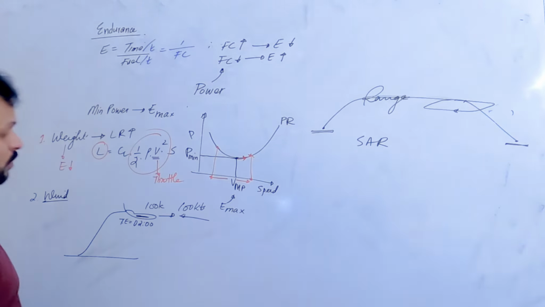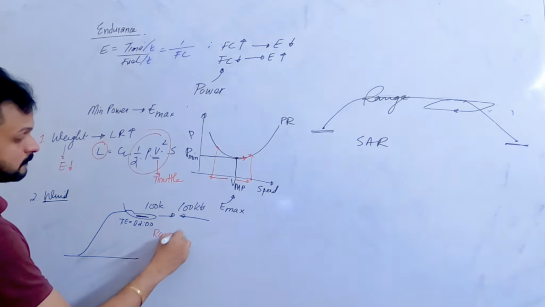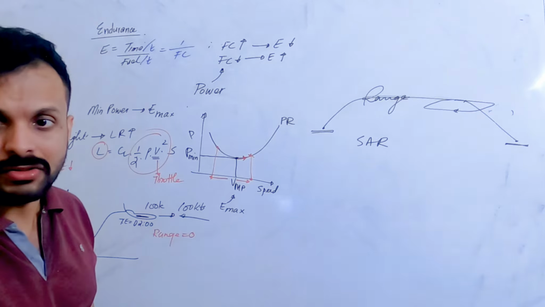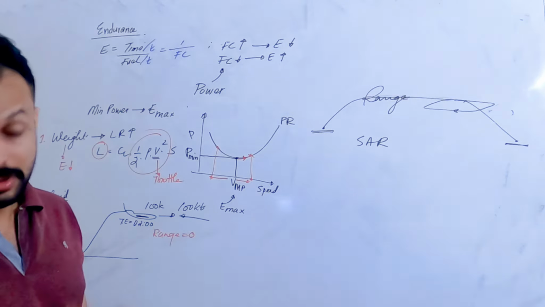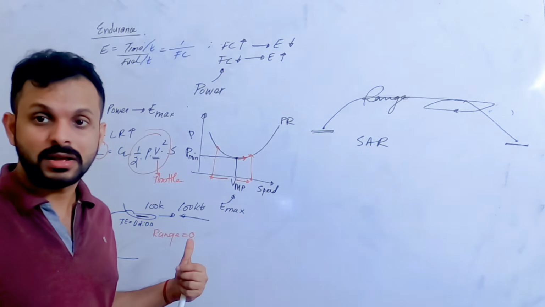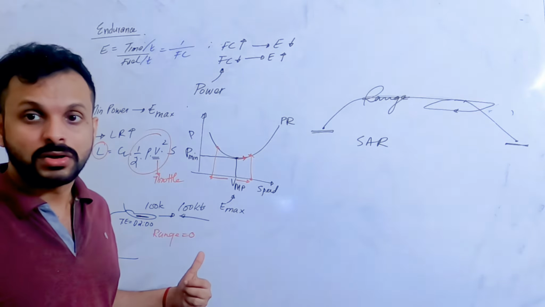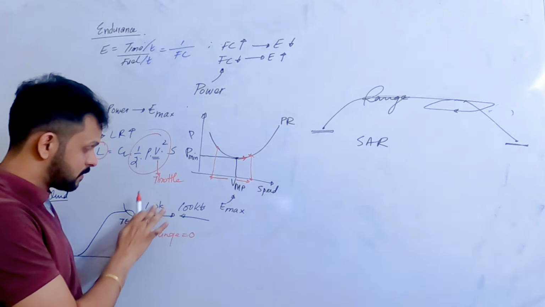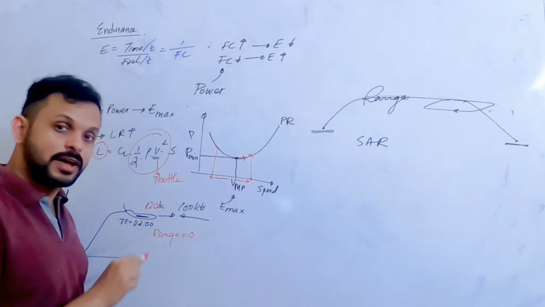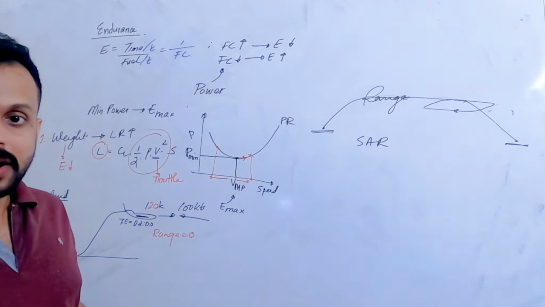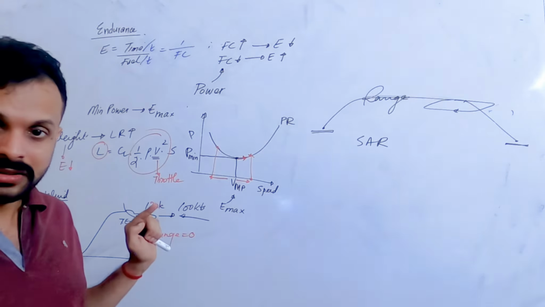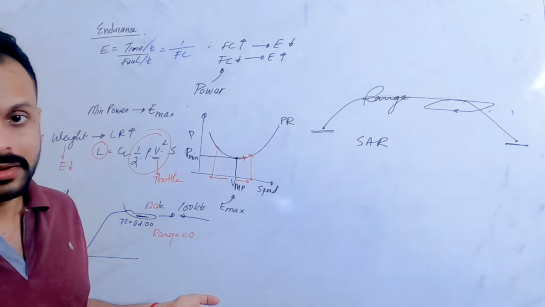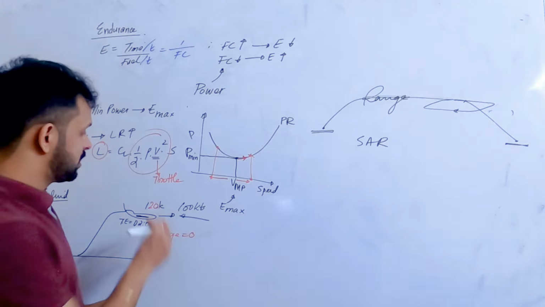Right? Therefore, what is happening to the range here? Range is 0. Now, if I want some range, what am I supposed to do? That's what we told in the previous class. In the headwind, if I want to increase my range, I have to fly faster. When I fly faster, now I have net 20 knots in that direction, so in 1 hour I'll at least travel 20 nautical miles. Otherwise you won't travel anything, right? Your range will be 0.